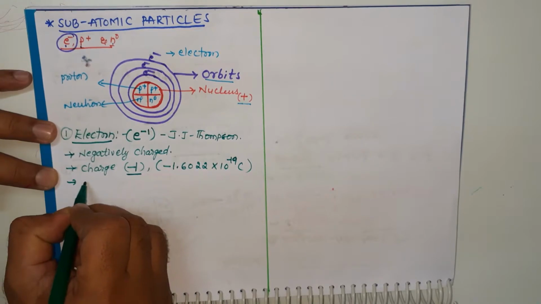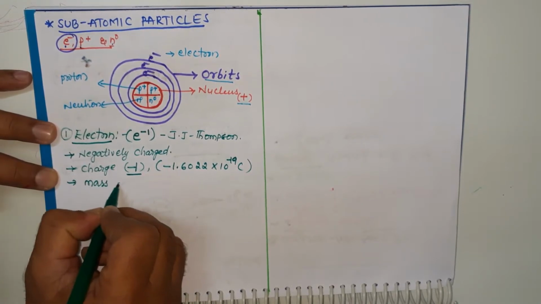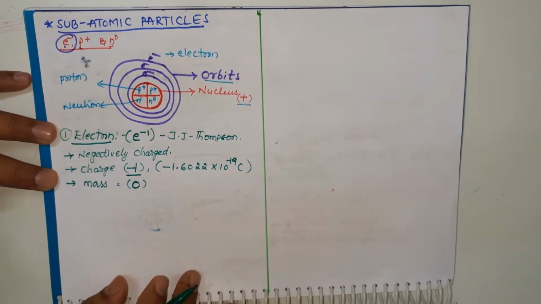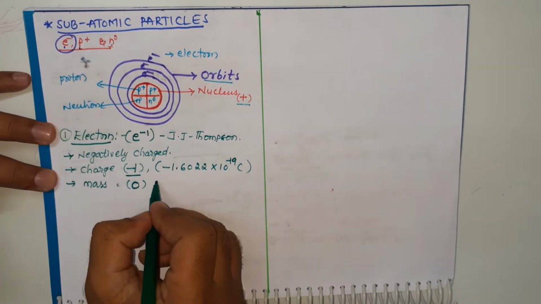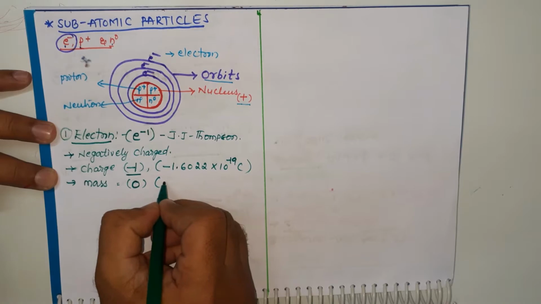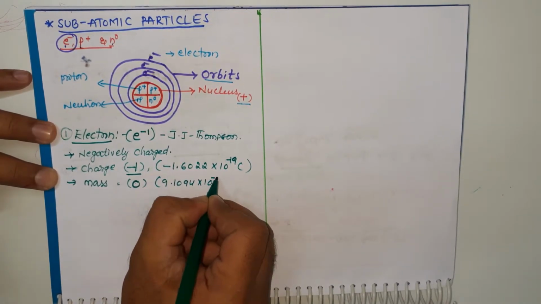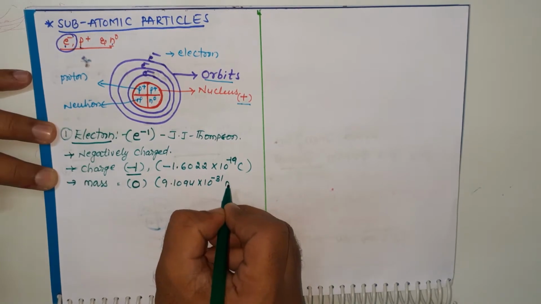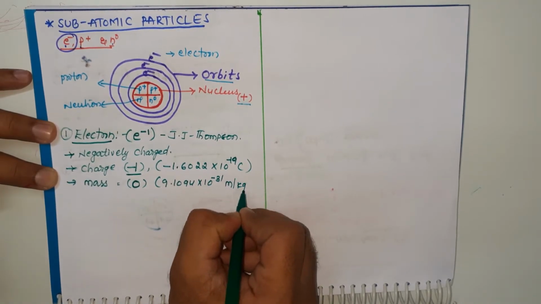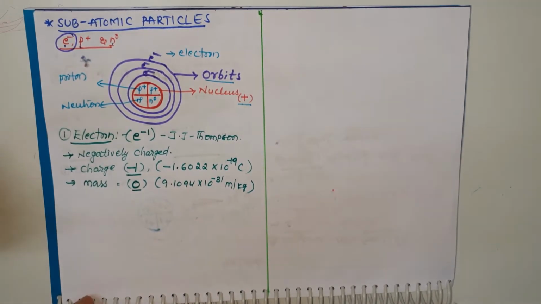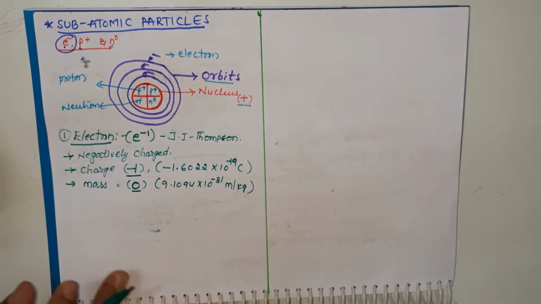What is the mass of the electron? Mass is 0. There is no mass of the electron. But accurately we discuss 9.1094 into 10 to the power of minus 31 kg, which we are assuming as 0.